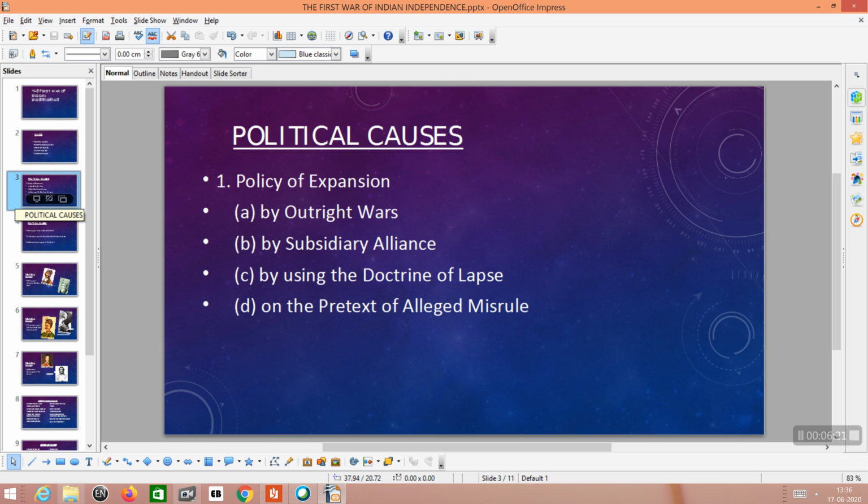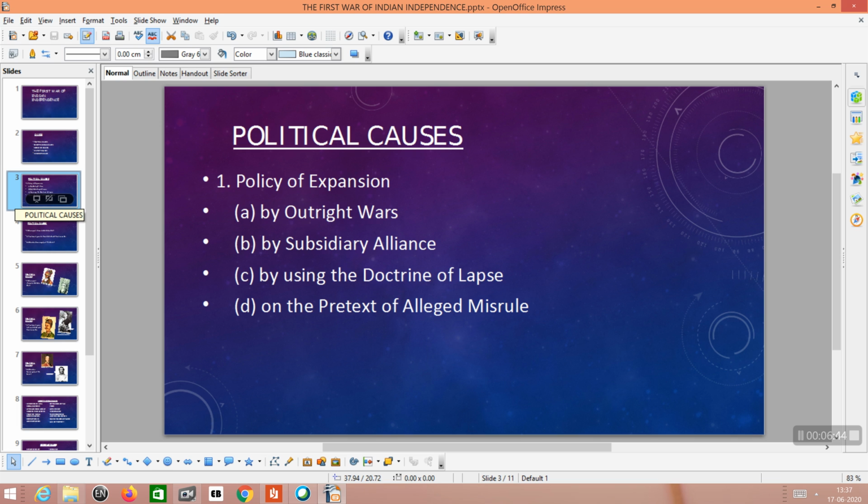We already discussed that by the Battle of Plassey, Britishers annexed Bengal. Bengal came under the control of the British. That is why the Battle of Plassey was known as the foundation stone for the British Empire in India.